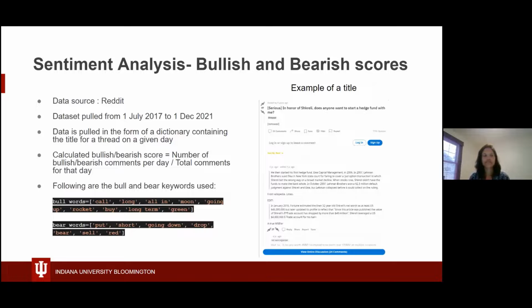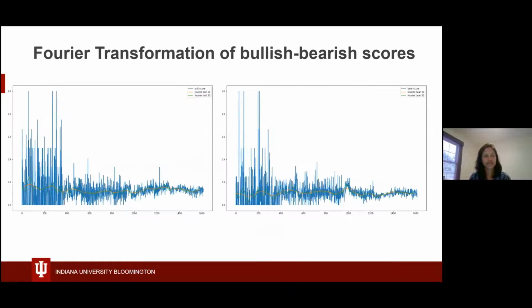So this is the sentiment analysis. In this, we have calculated the bullish and the bearish scores for each day, and the source is Reddit, and the data is pulled from July of 2017 to December of 2021. Then moving on. And this is the Fourier transformation of the bullish and bearish scores. The blue plots are the original values, and then the green plots show the Fourier transformed features. And it is quite clear that they are very smooth as compared to the original data.